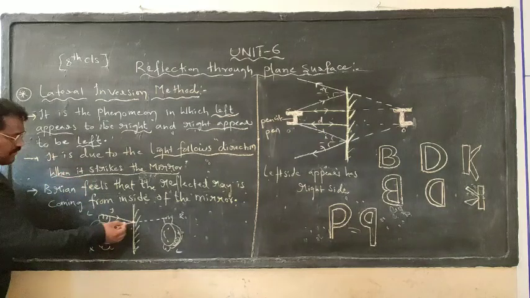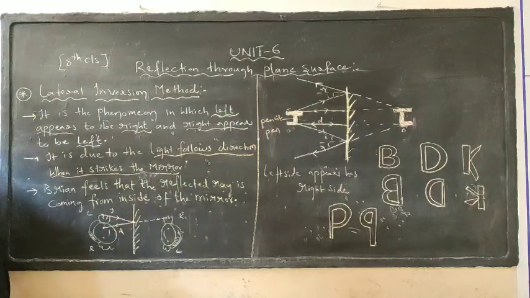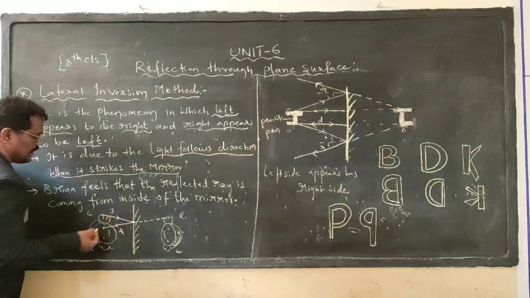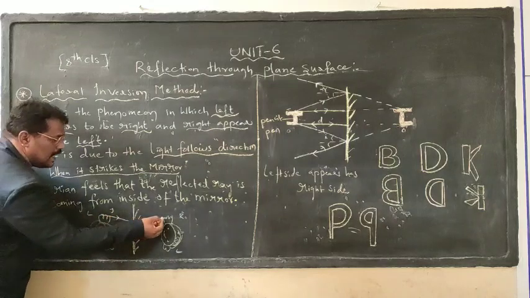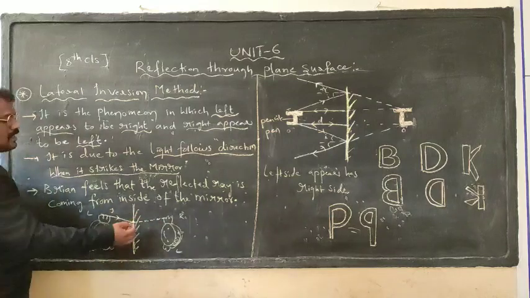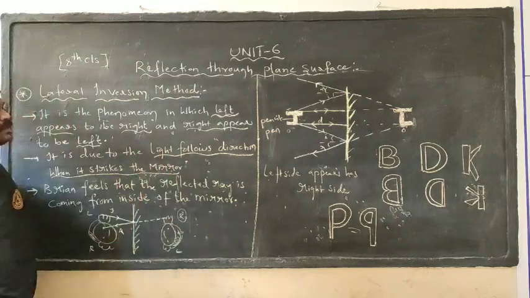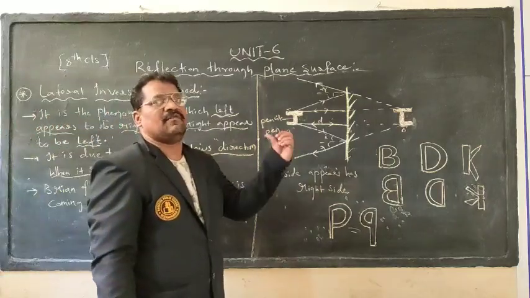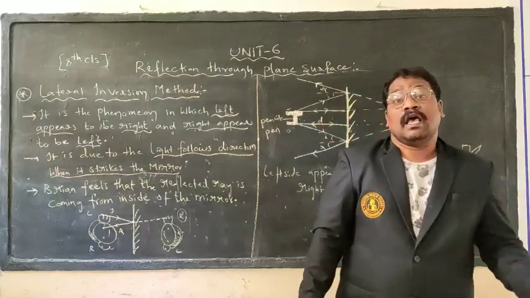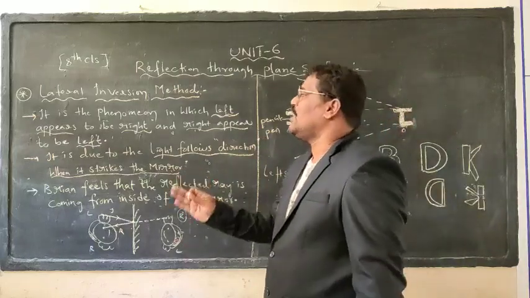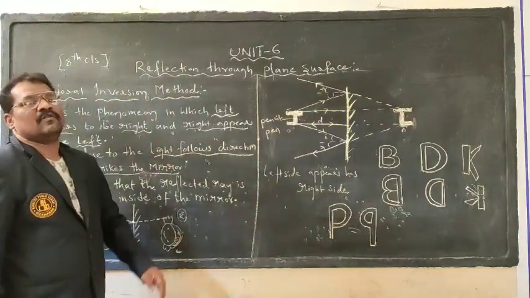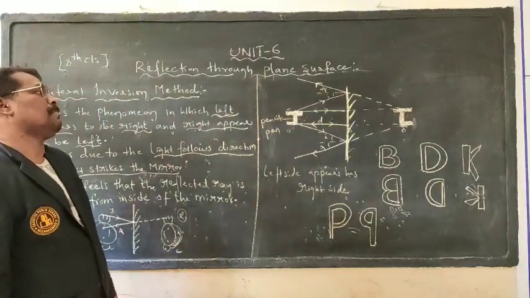This reflected ray follows one path or direction. The brain feels that the reflected ray is coming from inside the mirror. Due to that reason, the left ear appears as the right ear and the right ear appears as the left ear. That is the phenomenon, called lateral inversion.